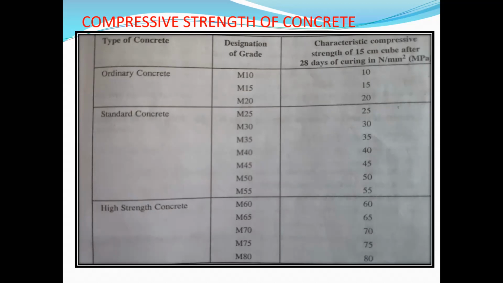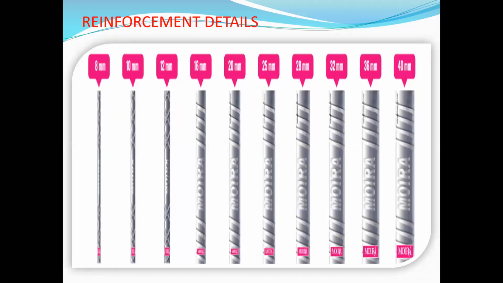These are the different designations of grades for concrete, and they gain maximum strength up to 28 days of curing. These are the values. See this table. Go to the next slide and the next one. This is the reinforcement details.